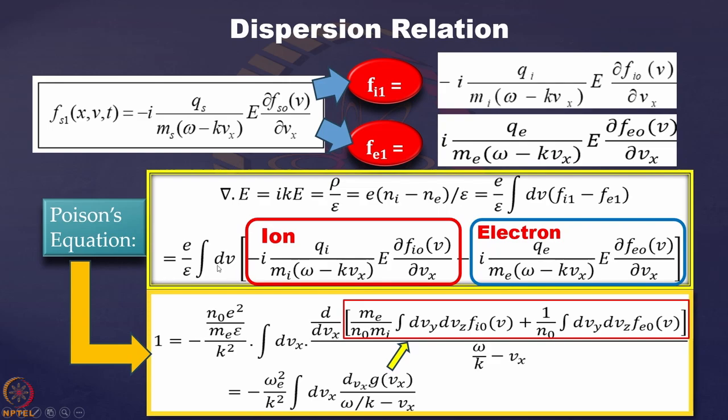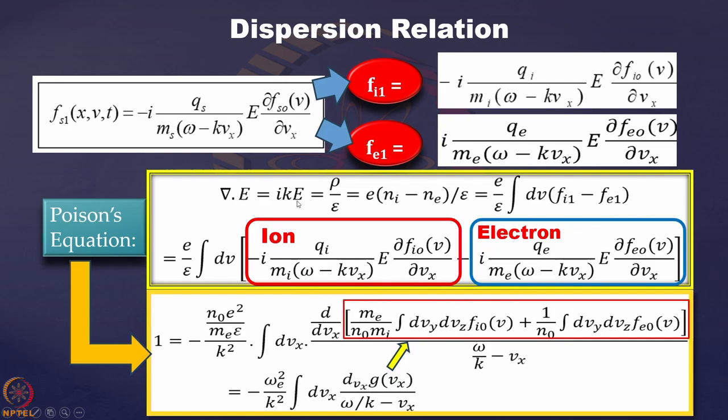So it is E by epsilon, the integration of dV is here, and then this is the ion contribution. I have taken it directly from here, and this electron contribution I have taken directly from here to this place. Then what are we getting? See, there is electric field E, and here is also the electric field E. Now left side and right side both have E in all the terms, so we cancelled E, and this ik we have divided on the right hand side.